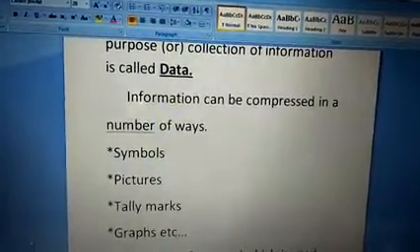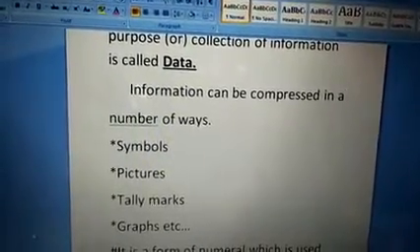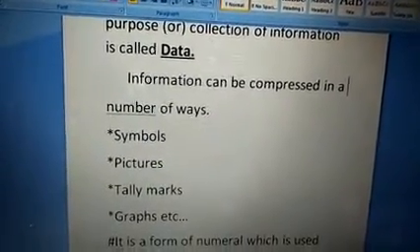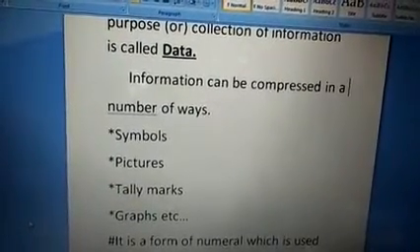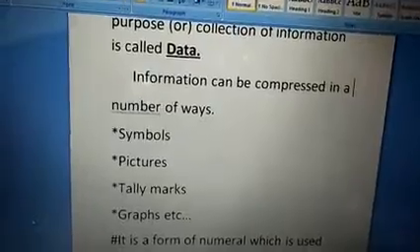Is it clear, children? This way we represent is called the picture graph or symbols. Is it clear?